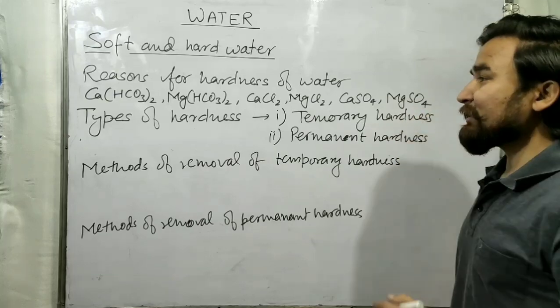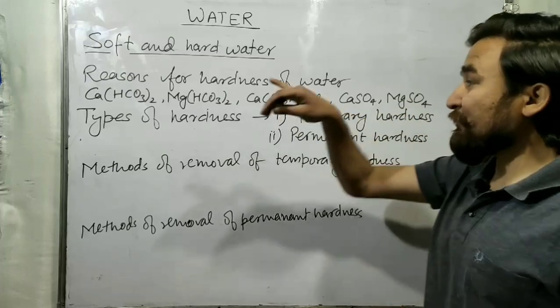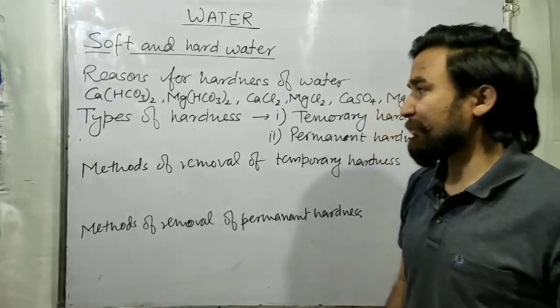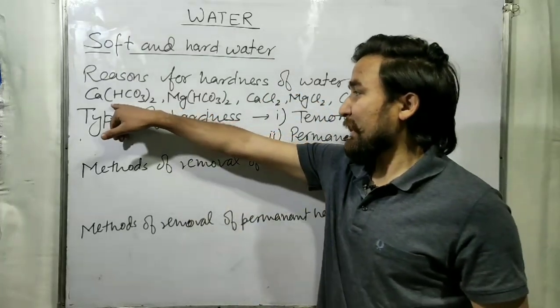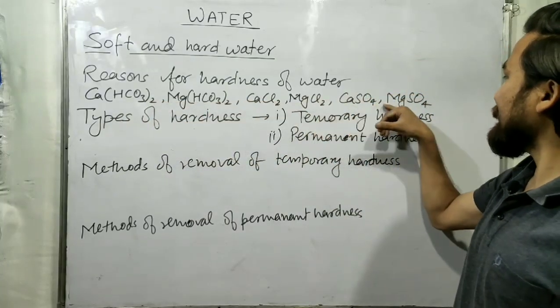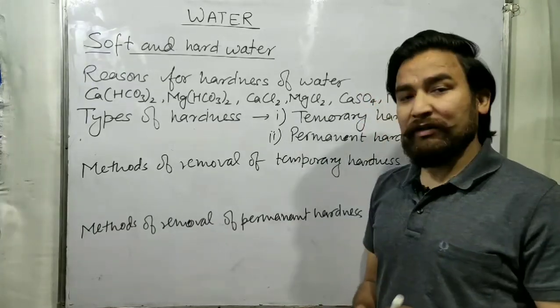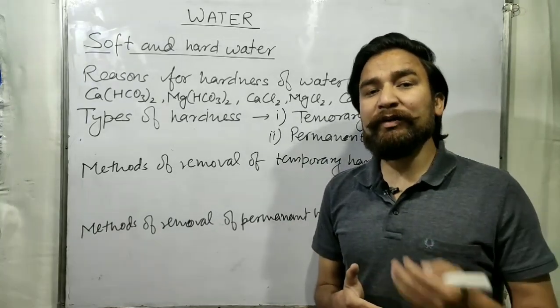It means there are 6 compounds, and because of these 6 compounds, water becomes hard.